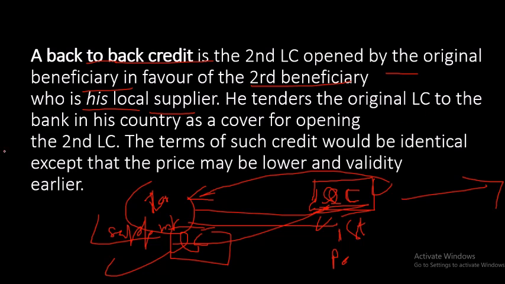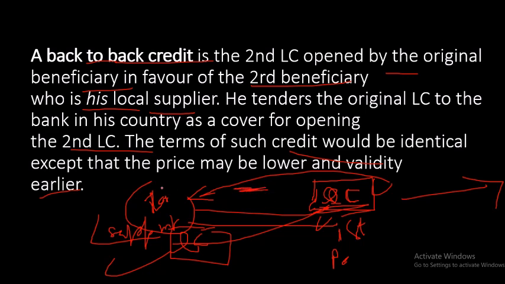He tenders the original LC to the bank in his country as a cover for opening the second LC. So as a security, he is using his first LC. The terms of such credit would be identical to our first LC, the first beneficiary's LC, except that the price may be lower or the validity earlier. Validity can be earlier because this LC will expire first now.